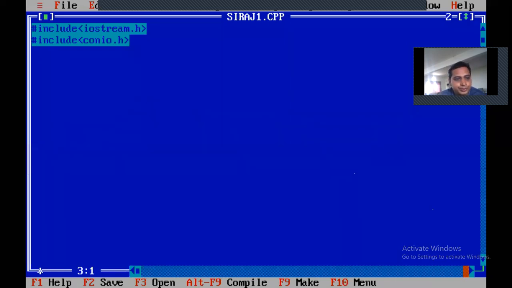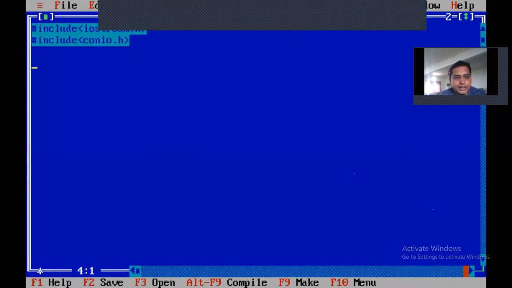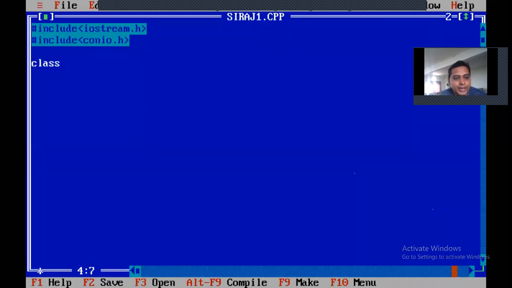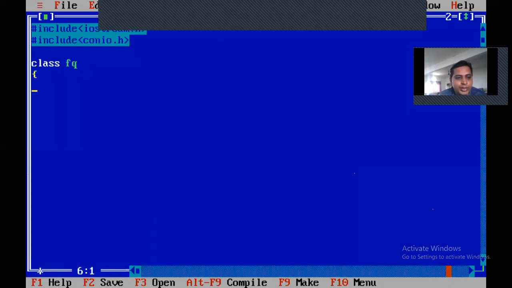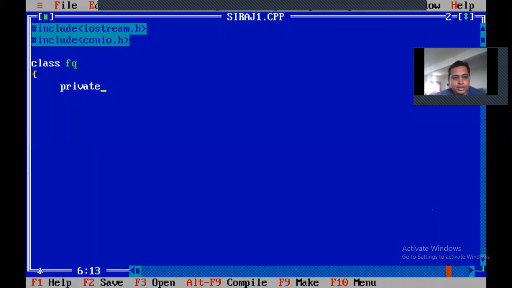Then press enter. Give a little bit of space. Then you write class FQ, the space is a must. Open bracket. See how I am giving spaces, in that manner you have to give. Void class FQ, open curly braces, private, open bracket. Go with a little bit of distance.